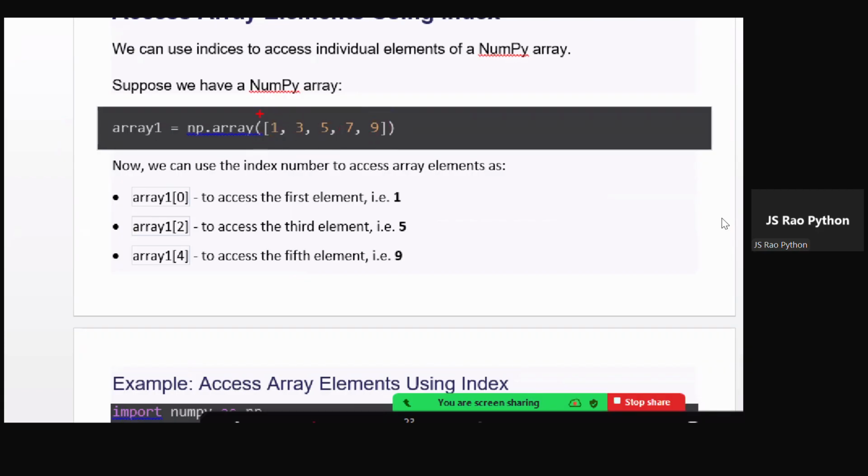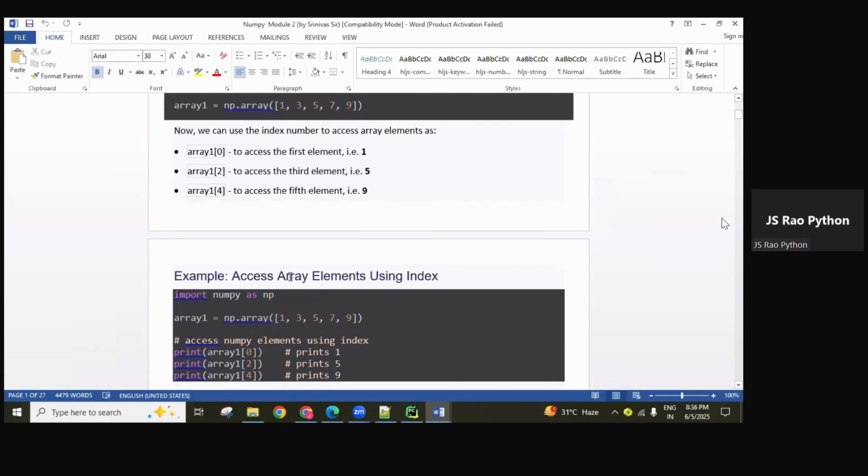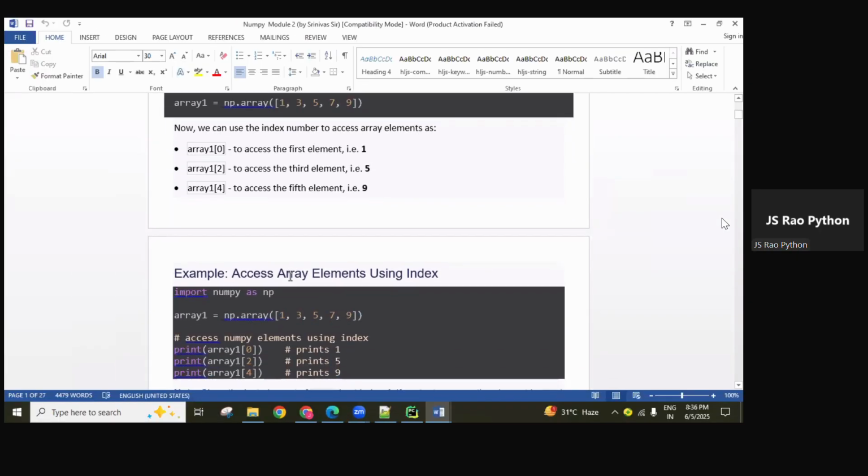So here, is this 1D or 2D? This is a one-dimensional array. A single square bracket is there. This is the zero representation, one representation, two representation, like that. So array of 0 gives you 1. Array of 2 gives you 5. Array of 4 gives you 9. Like that you can understand, guys.